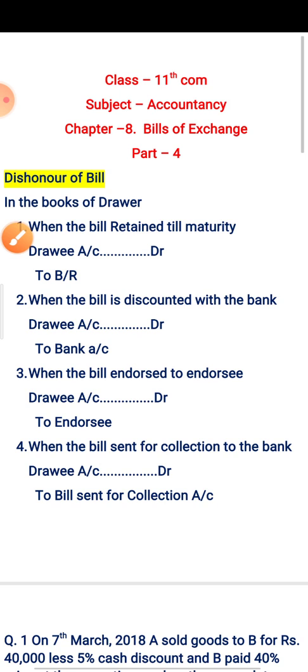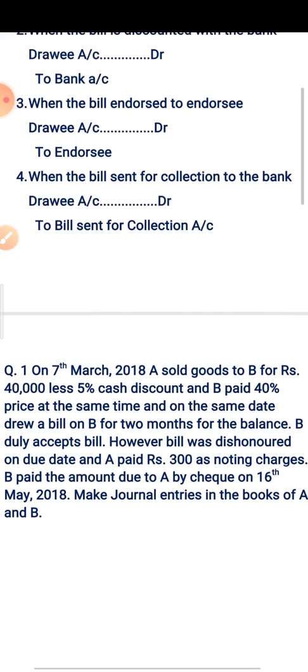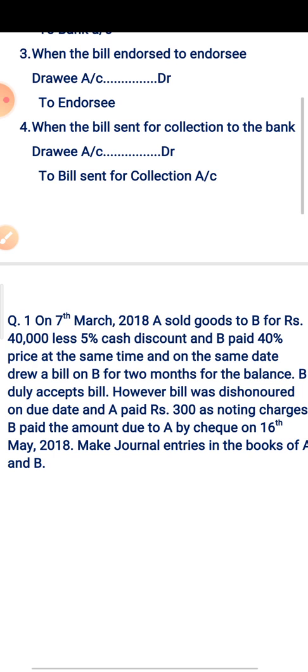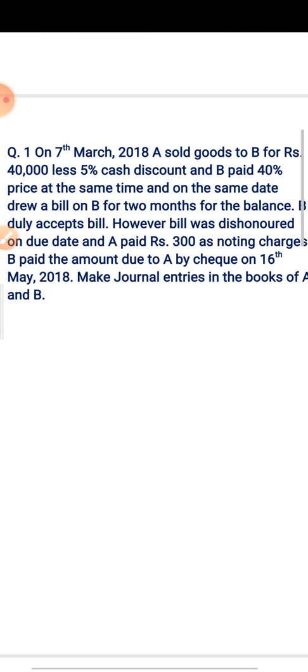Now let us discuss the entries. Let us discuss the question, and after that we will do the journal entry. On 7th March 2018, A sold goods to B for Rs 40,000 less 5% cash discount and B paid 40% price at the same time and on the same date drew a bill on B for 2 months for the balance. B duly accepts bill.